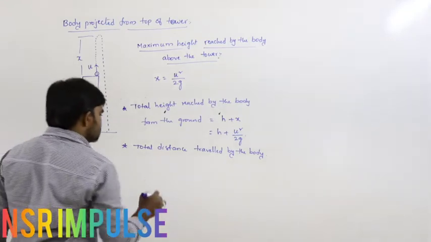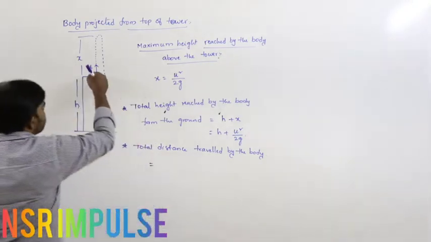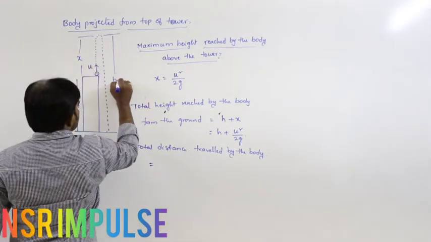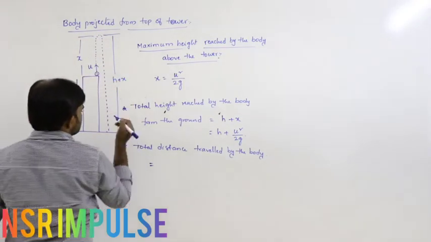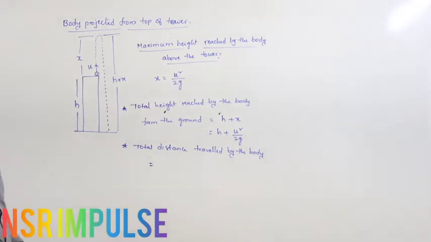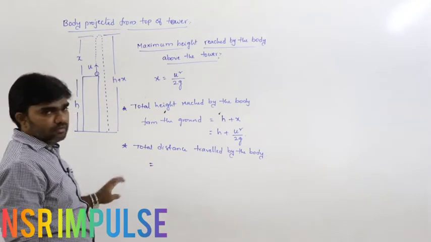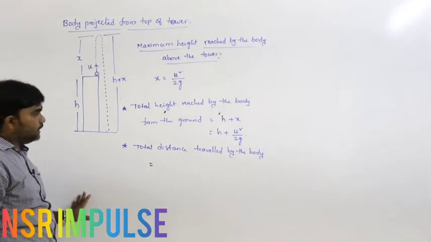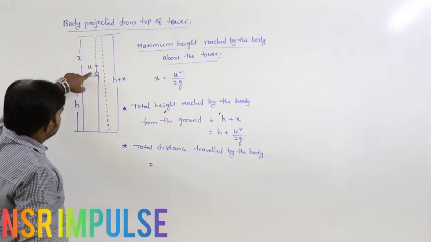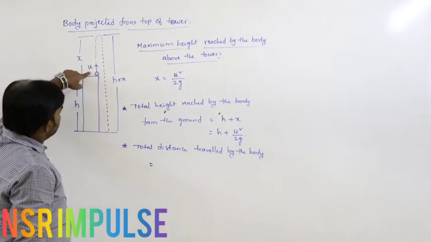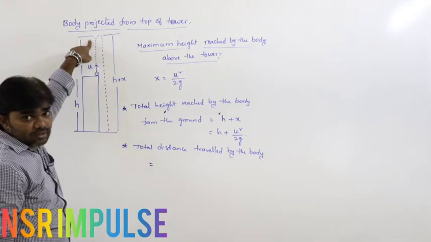So from here to here it is x, and the total is h plus x. What is the total distance travelled by the body here? That we have to calculate. So here this is u. The body is projected with velocity u. It travels the distance x above the tower.